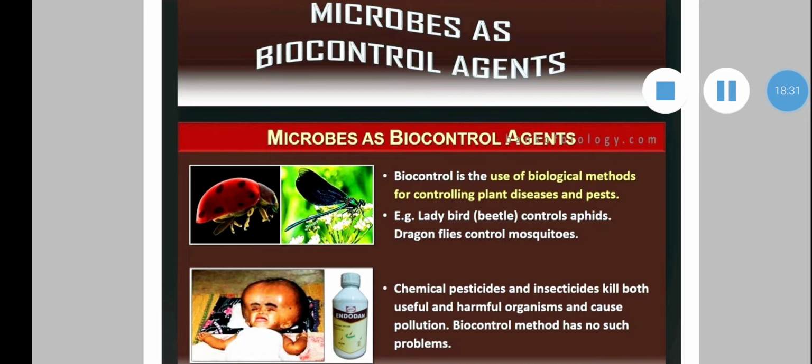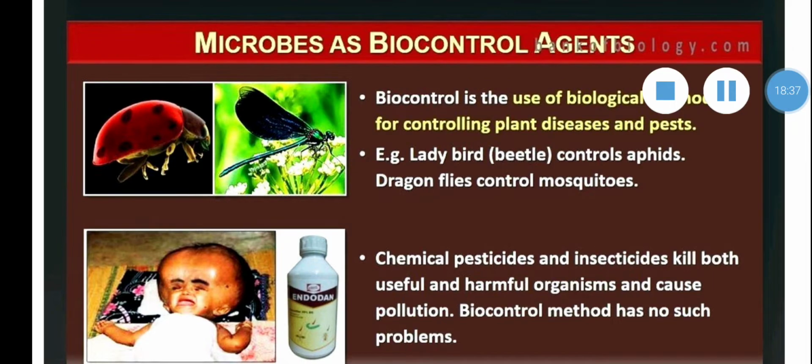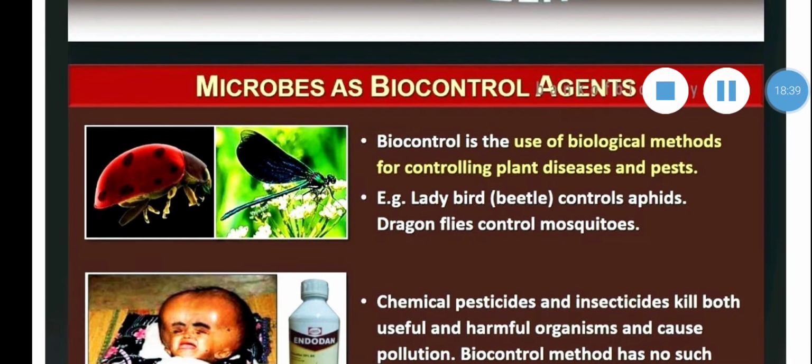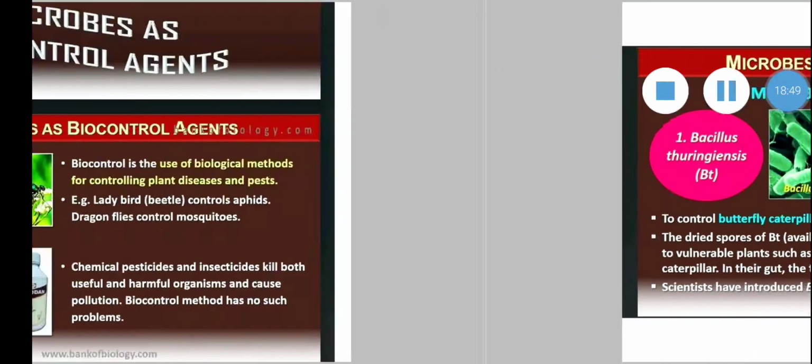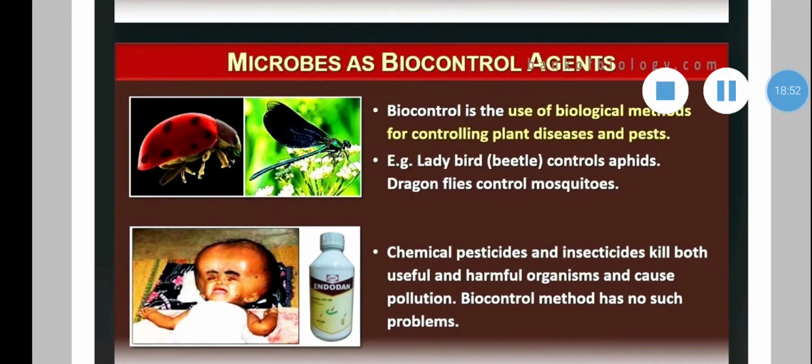Role of microbes as biocontrol agents. Biocontrol is the use of biological methods for controlling plant diseases and pests. For example, ladybird controls aphids. Dragonflies control mosquitoes. Chemical pesticides and insecticides kill both useful and harmful organisms and cause pollution. Biocontrol method has no such problems. So biocontrol agents are pollution free.